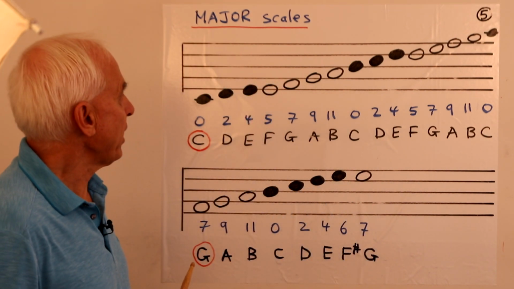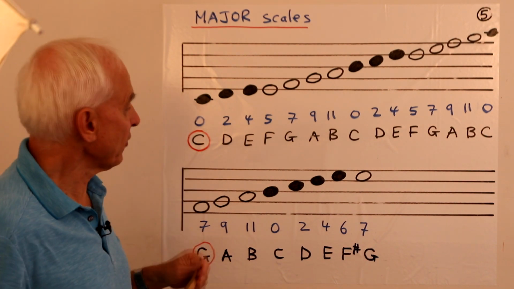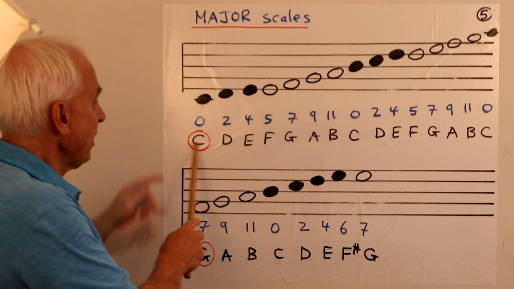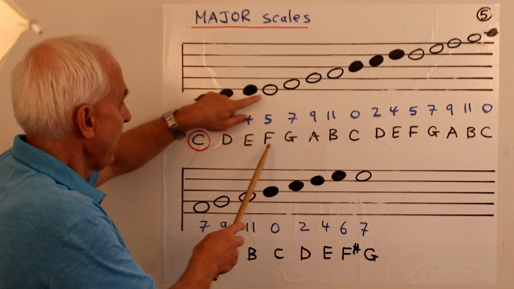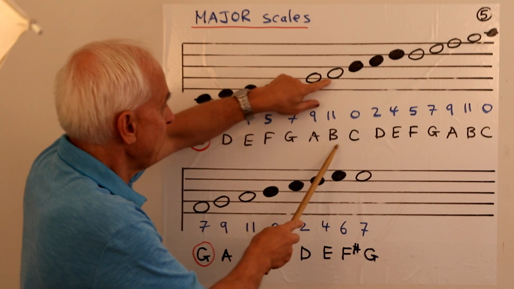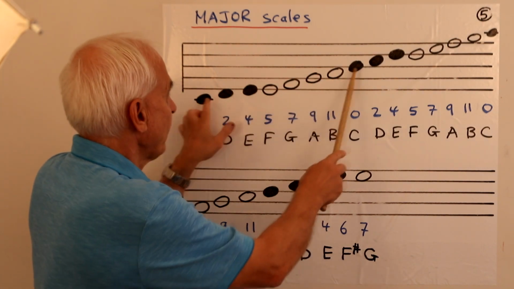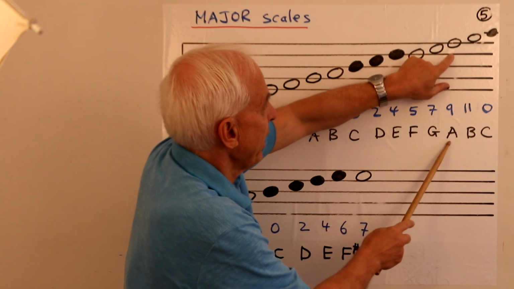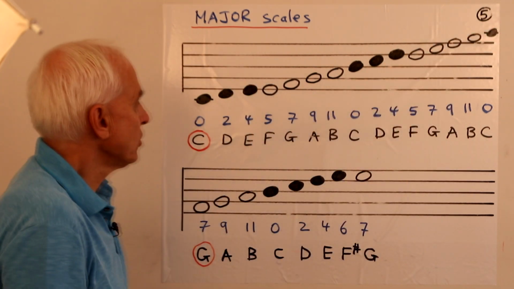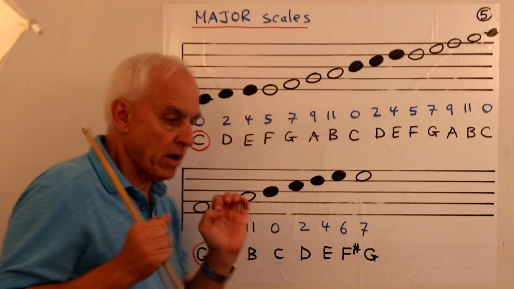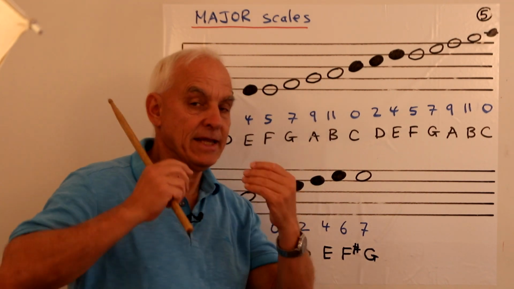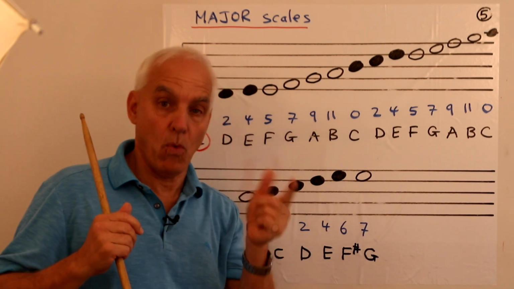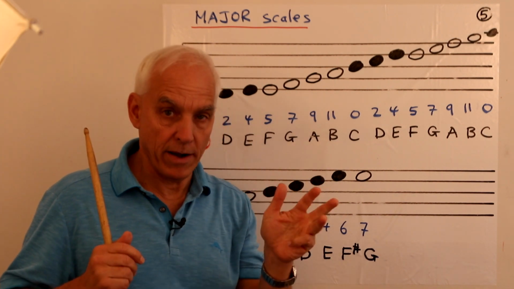system. So here is the familiar scale, the major scale, starting on C. C, D, E, F, G, A, B, C. And then it repeats: C, D, E, F, G, A, B, and up to C. So let's have a look here, okay? The crucial thing about a major scale is the interval sequence that's involved. The interval sequence is 2-2-1, 2-2-2-1.